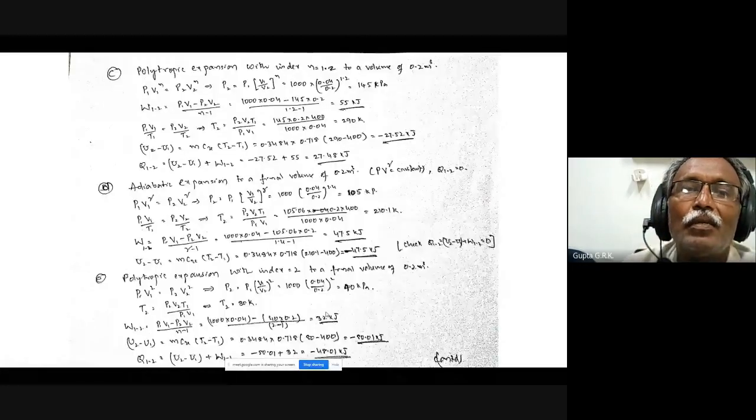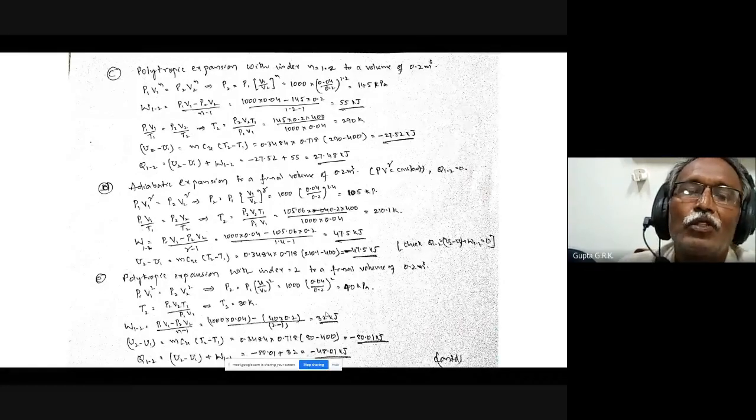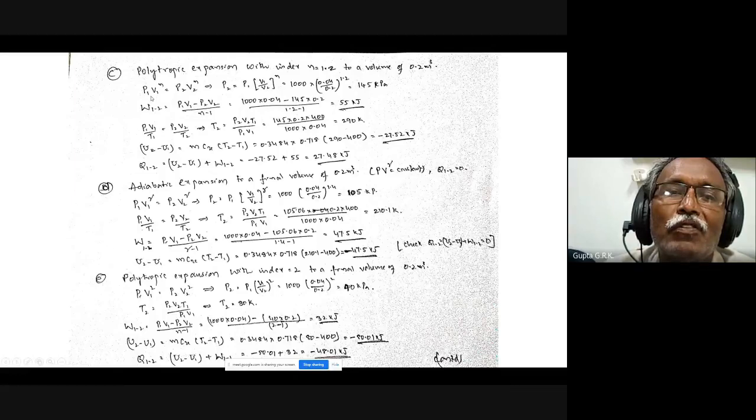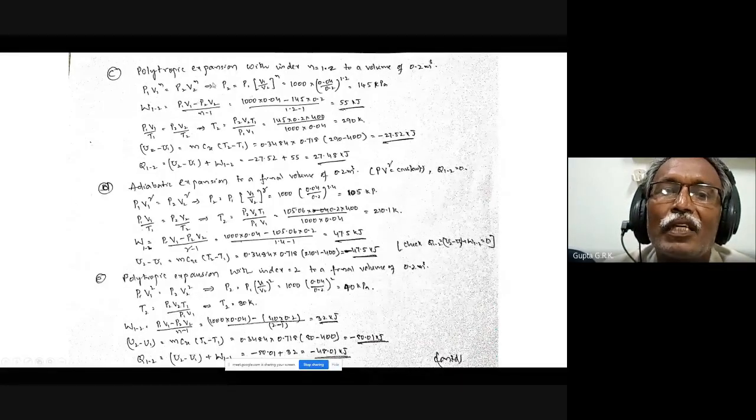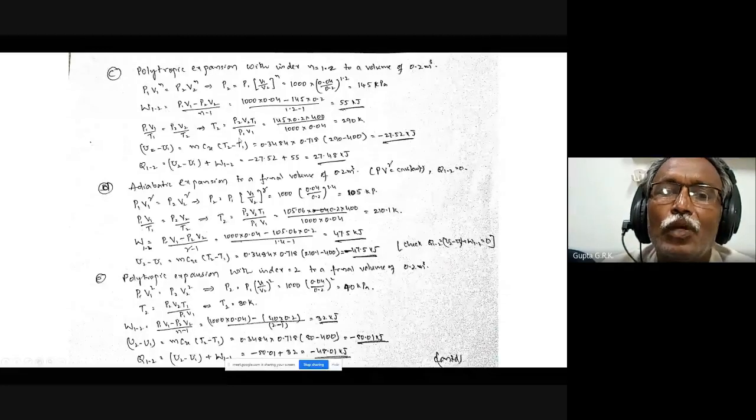And then polytropic expansion with index n equal to 1.2 to the same volume, 0.2 meter cube. Polytropic expansion means P1 V1 to the power n equals P2 V2 to the power n. I know V2, so I can calculate P2. P2 is equal to P1 into V1 by V2 to the power of n. I know all these values, so I get P2. And once I get P2, T2 also can be obtained: P1 V1 by T1 equals P2 V2 by T2. I can find out T2.